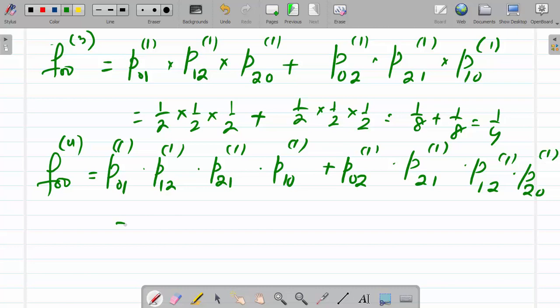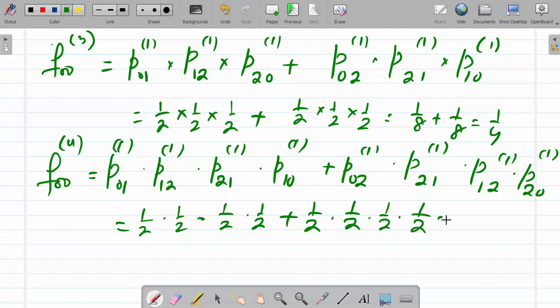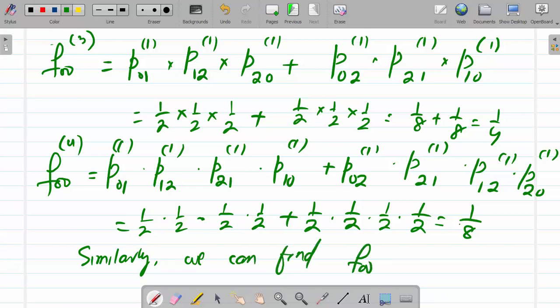So this will be 1 by 2 into 1 by 2 into 1 by 2 into 1 by 2 plus 1 by 2 into 1 by 2 into 1 by 2 into 1 by 2. This is 1 by 8. So similarly, we can find f00n, n greater than or equal to 5.